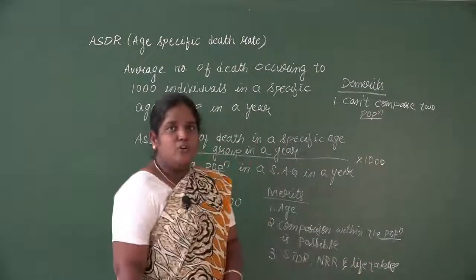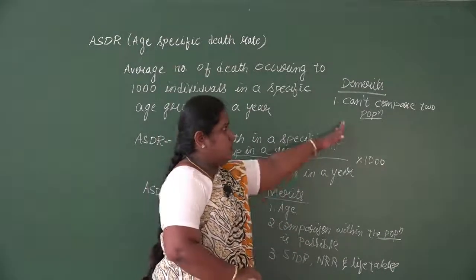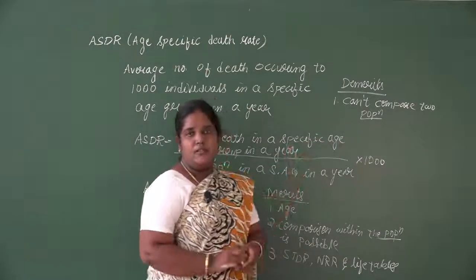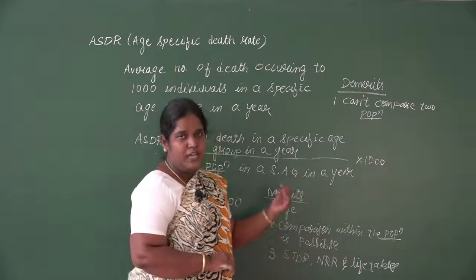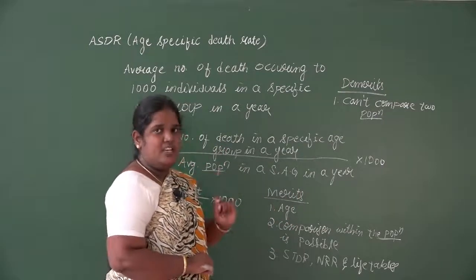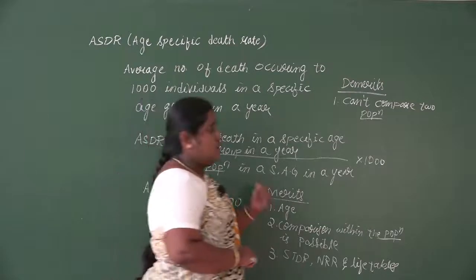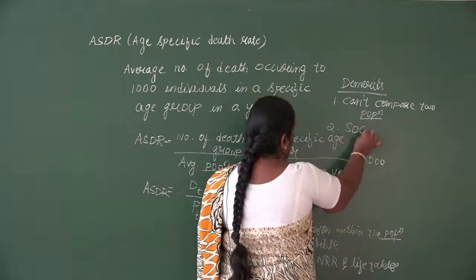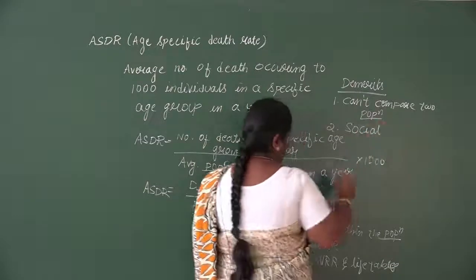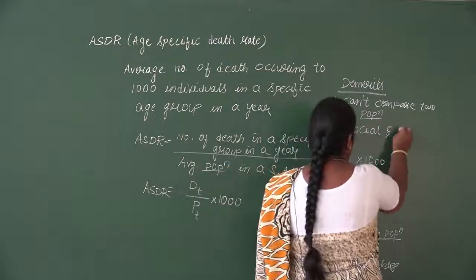Because the age group might differ, we cannot compare among two or more different populations what the death rate is. That cannot be studied using the age specific death rate, and it doesn't consider the social and occupational factors.